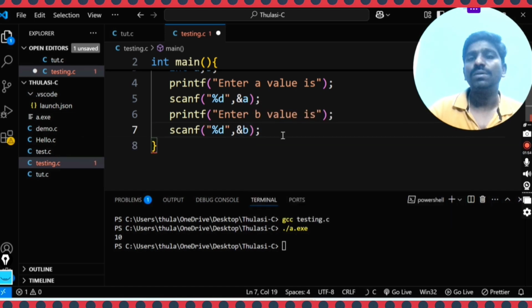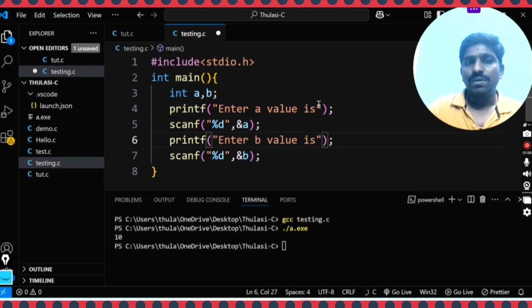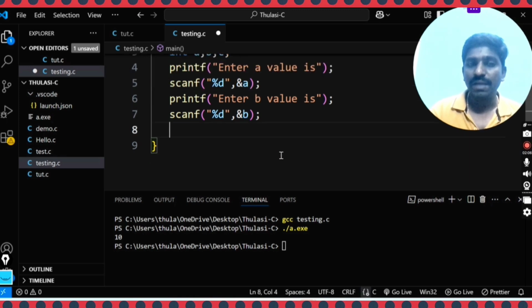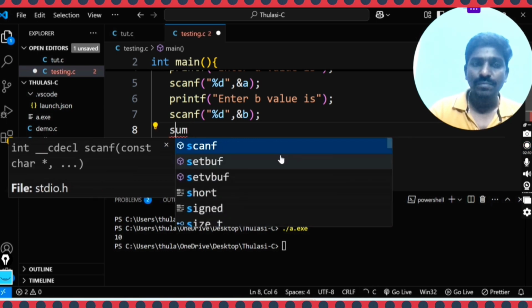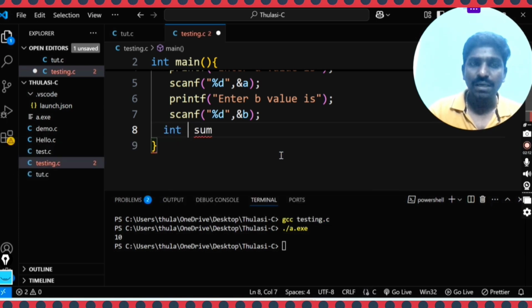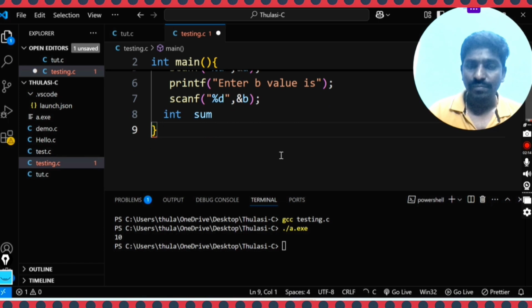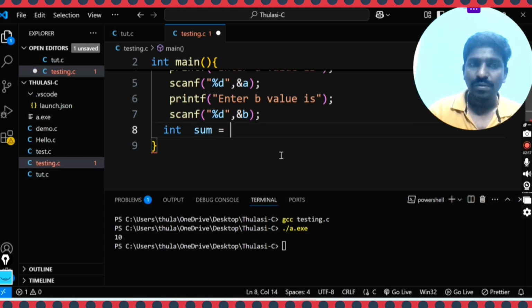Okay, now I have to declare a variable for the sum, because I need to add them. So int sum equal to a plus b.